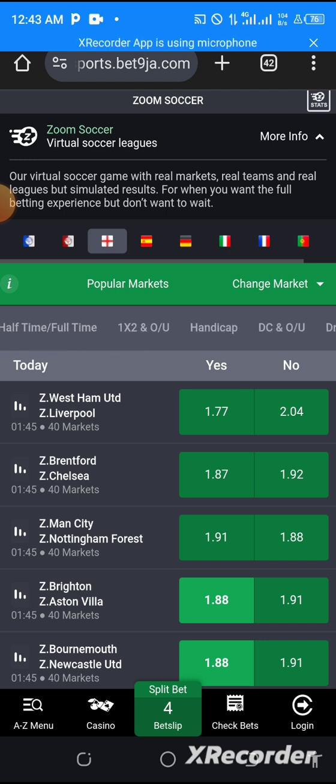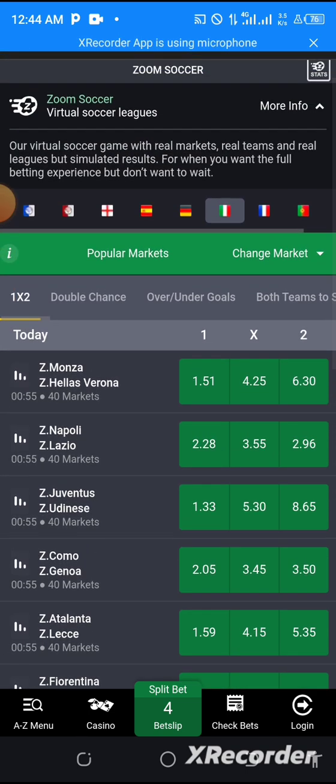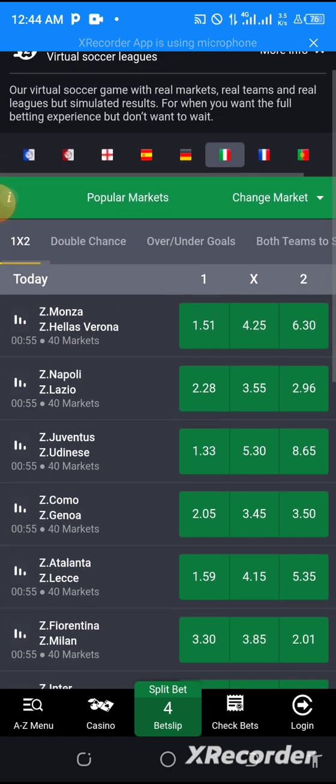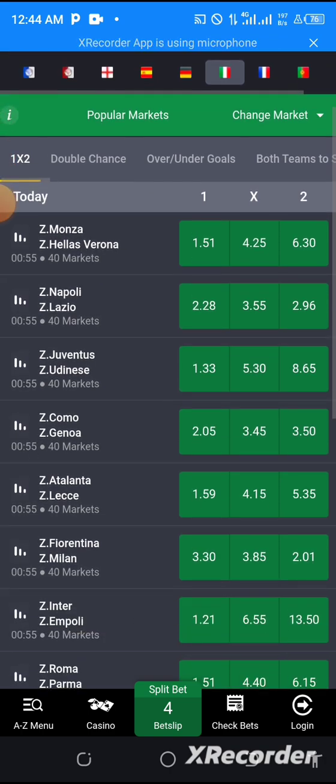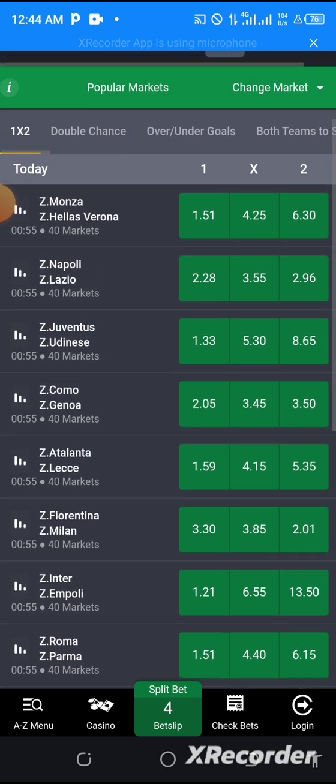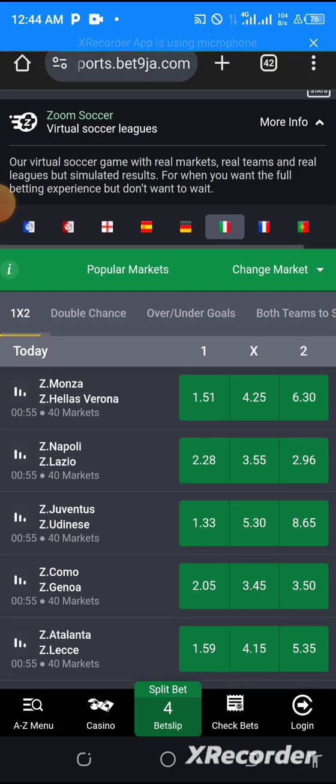You see these leagues. For example, you see this Serie A. This Serie A is not too good for both team to score. It's not too good for go. So if you are targeting go, you must be careful on this Serie A. Not all the time do you get go here. England can give you go very well. Then La Liga can give you go very well. But this place, they don't give go the way you want. So we have to be careful on this league.